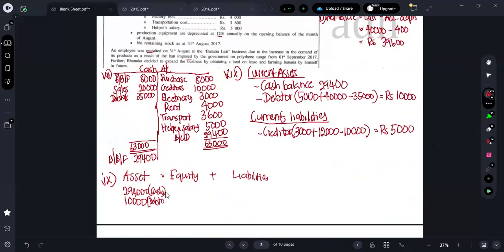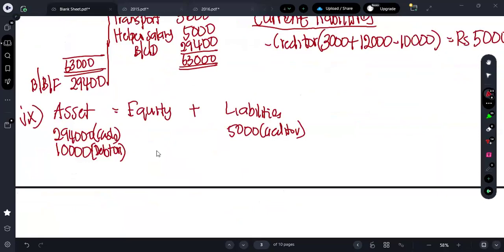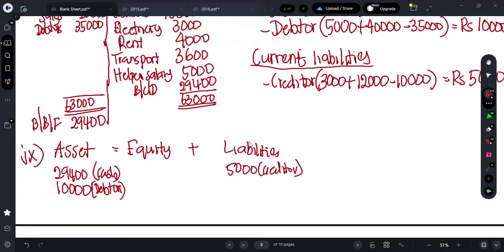Okay. So what we have for the liability, guys? Here we have a creditor balance of how much? We have a creditor balance of 5,000. Sir, 29,400. Not, sorry, I have added a zero more, right? Okay. All right. So 29,400. Next one, liability is 5,000.